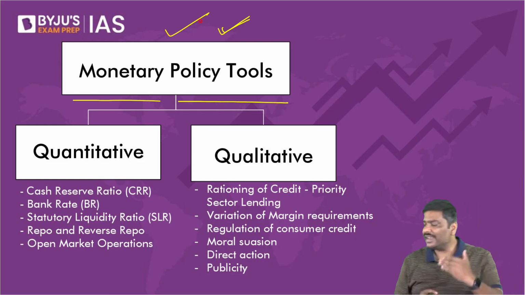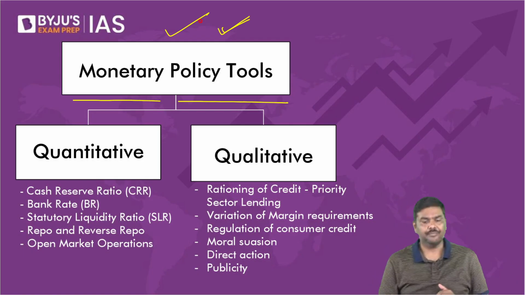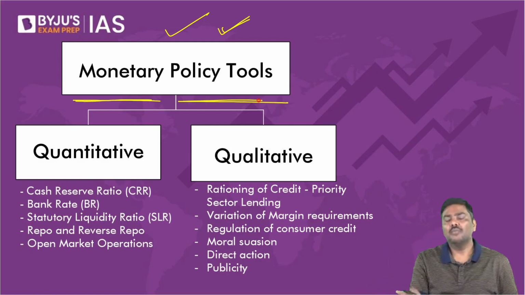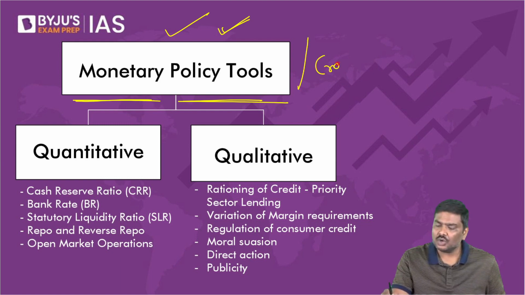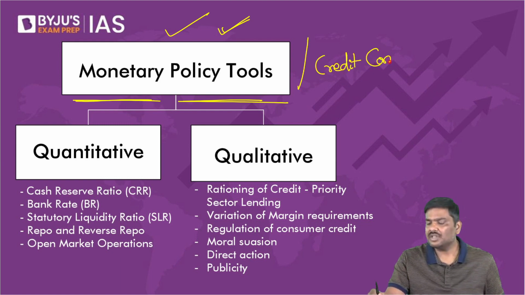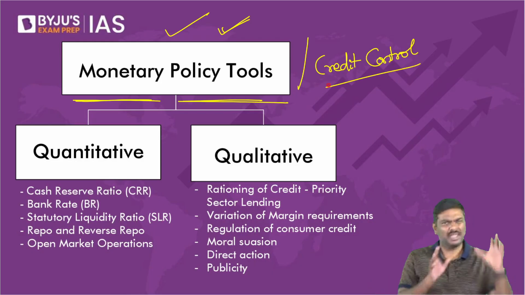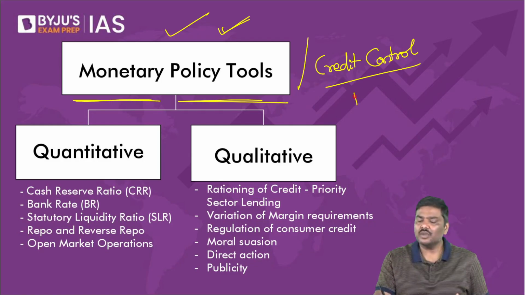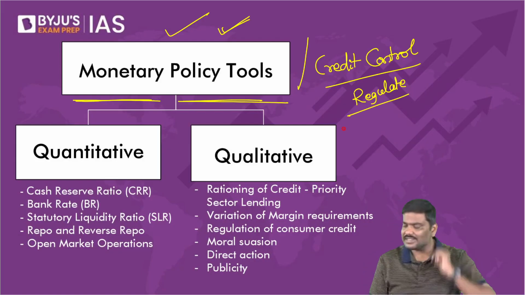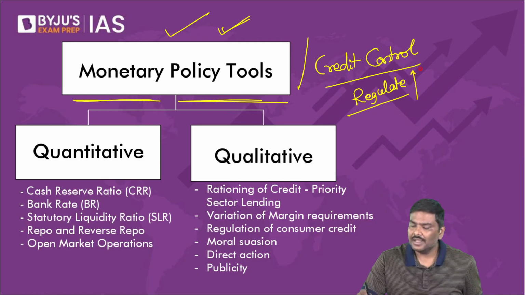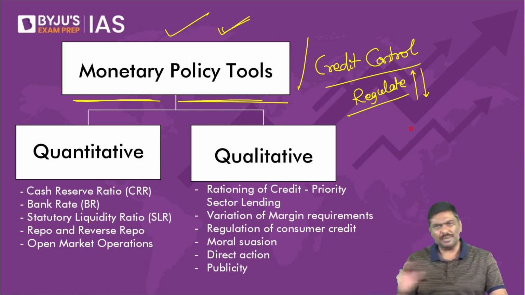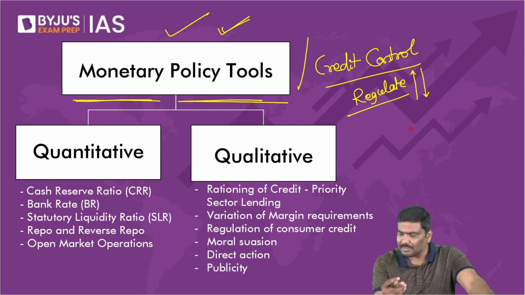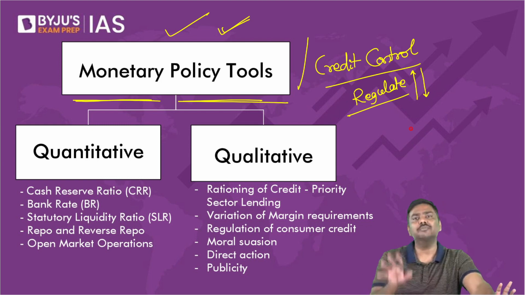Monetary policy. Next very important function is monetary policy. Now, what is this monetary policy? Monetary policy is also referred to as credit control measure. Monetary policy tools or credit control tools. The basic idea is using monetary policy tools or credit control tools, RBI will regulate money supply. Regulate simply means increase money supply and decrease money supply. Simple idea. That is basically the objective of monetary policy tools.